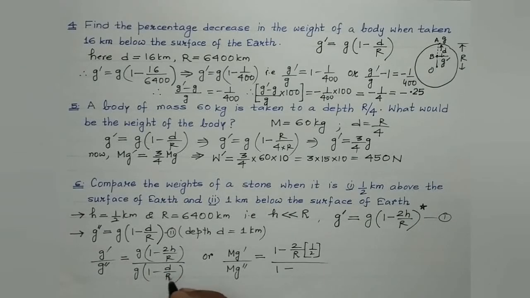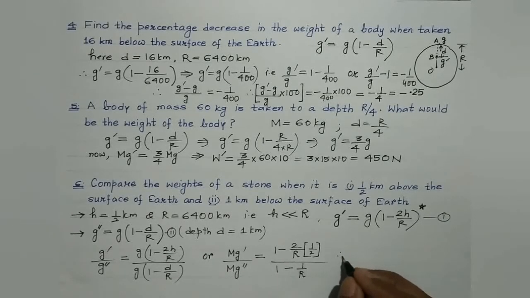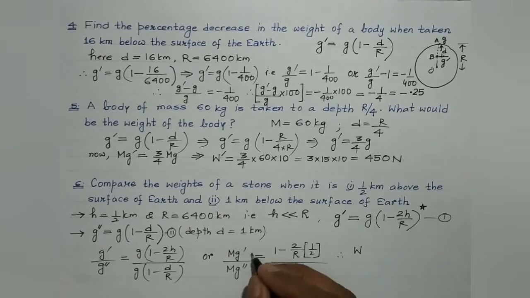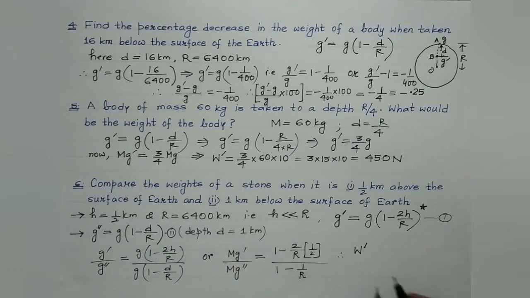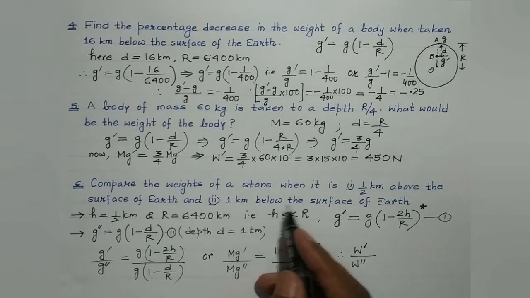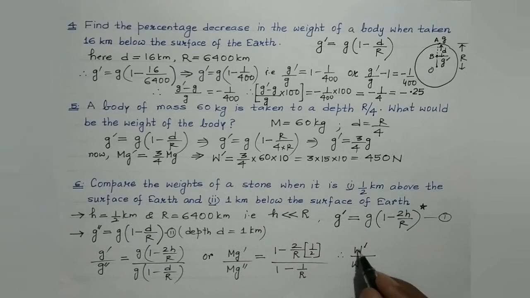1 minus what is d? d is given to be 1 kilometer, so 1 by r. Therefore, mg dash is the weight of the body half kilometer above the surface of the earth, and w double dash is the weight of the same body 1 kilometer below the surface of the earth, and we are supposed to find its ratio, isn't it? We need to compare these two weights. So the 2 gets cancelled.